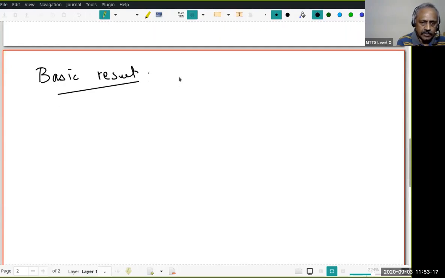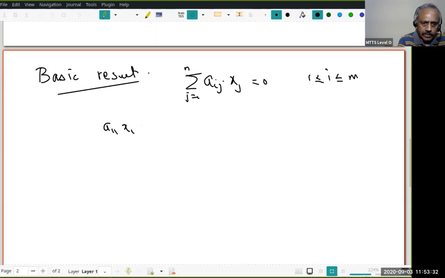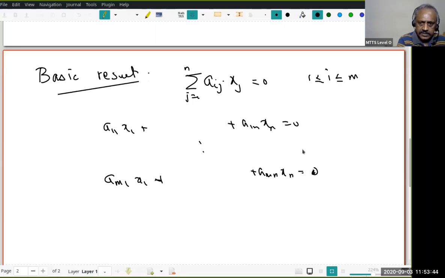Suppose I have a homogeneous system sum of a_ij x_j, j equal to 1 to n, equal to 0, for 1 less than or equal to i less than or equal to m. This means a11 x1 plus ... plus a1n xn equal to 0, and so on, am1 x1 plus ... plus amn xn equal to 0. Such a system is called a homogeneous system of linear equations. Assume m is strictly less than n, that is, the number of equations m is less than the number of variables or unknowns x1, x2, ..., xn.